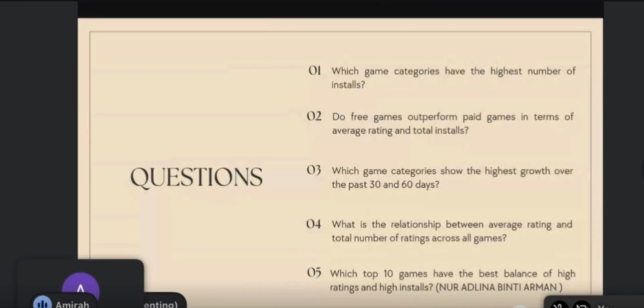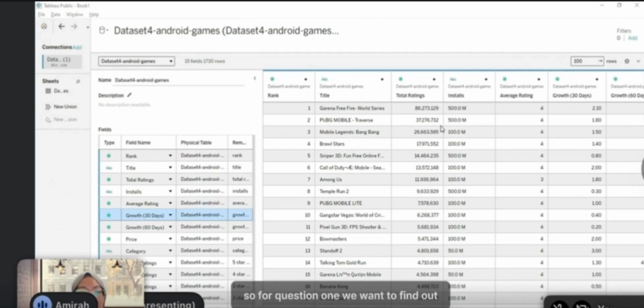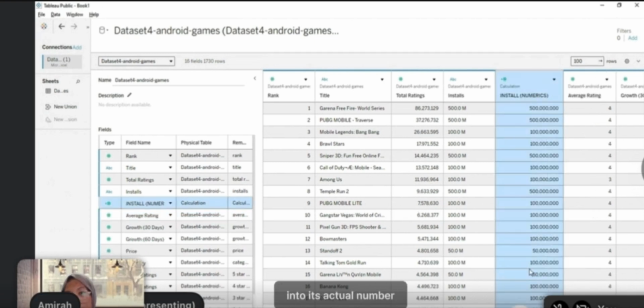So we came up with 5 questions to explore the data. Question 1, we want to find out which game categories have the highest number of installs using a bar chart. When we first put the installs field into the table, the chart shows the data as strings but not numbers. To fix this, we created a calculated field using a case formula that manually converts each string value like 10.0m into its actual number, 10 million.